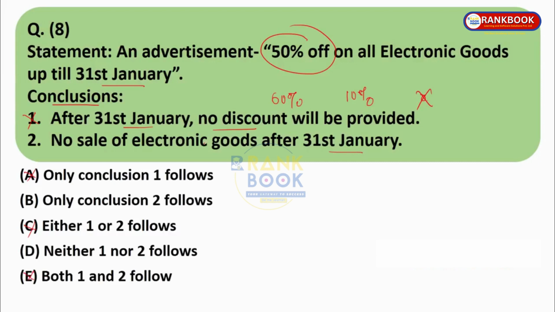Second conclusion: no sale of electronic goods after 31st Jan. They are talking only about the discount on electronic goods. They are not talking about selling or buying electronic goods or anything like that. They might continue selling the electronic goods after 31st Jan. So there is no reference to selling of electronic goods. It is only a reference to discount. So the second conclusion also does not follow. So the answer is D. Neither one nor two follows.